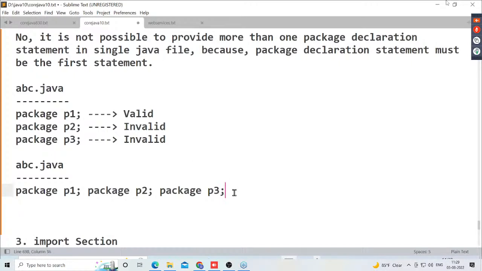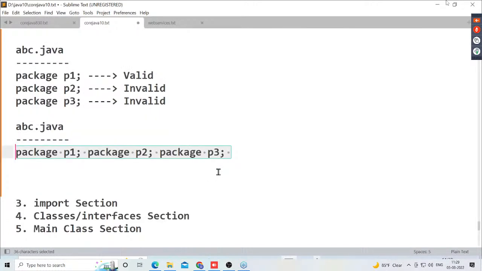Why? How can you say it's invalid? Package P1 semicolon we provided, okay, that is fine. But all of them I have written in the first line, in a single line. All three package declarations I provided in a single line. So how can we say it is invalid? In the first line only we are getting all of them. Then how can you say it is invalid?